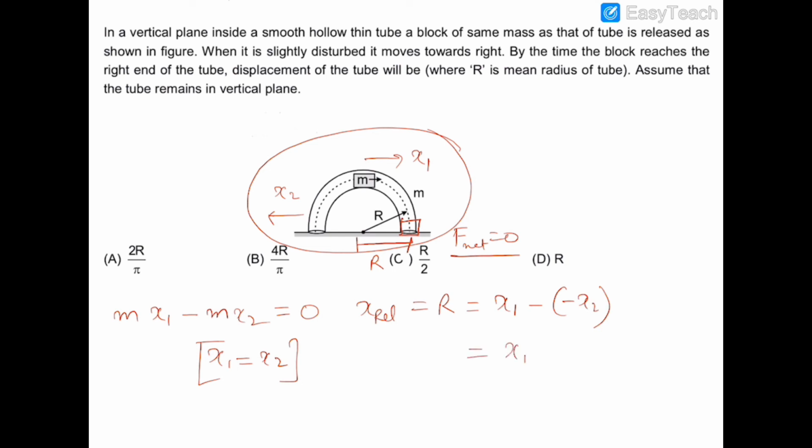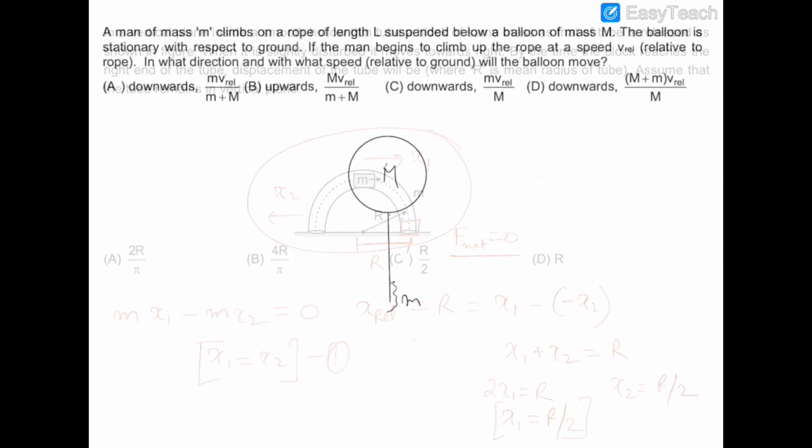So x1 plus x2 is equal to r, and from equation number 1, x1 is equal to x2. So 2x1 is equal to r, and x1 is equal to r by 2, and also x2 is equal to r by 2. Now let's move on to the next question.